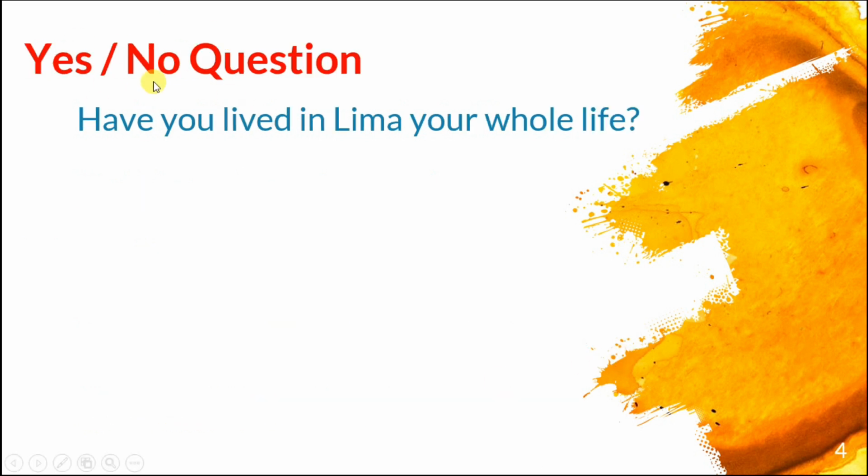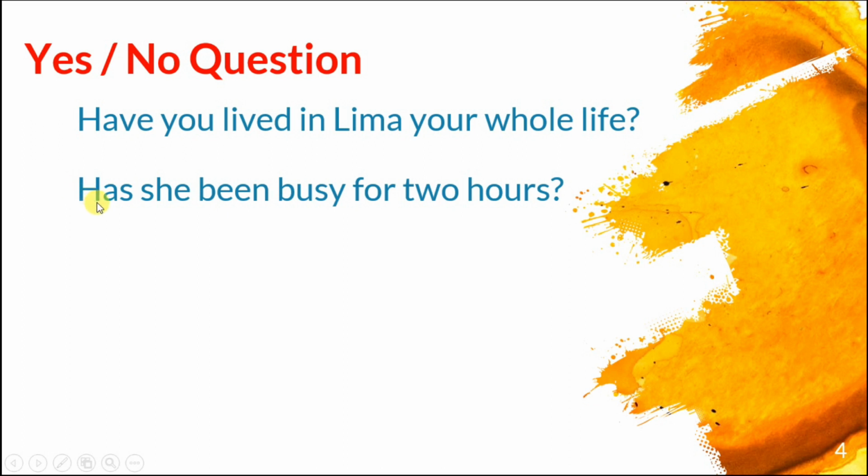Yes/no questions. Now we have: Have you lived in Lima your whole life? Yes/no questions start with have or has, then the past participle. Okay. For example, this one: Has she been busy for 2 hours? Has she been busy? Okay, always remember that a yes/no question for present perfect starts with have or has, and the verb in the what? Present, simple past, or past participle? Past participle, okay? Past participle.